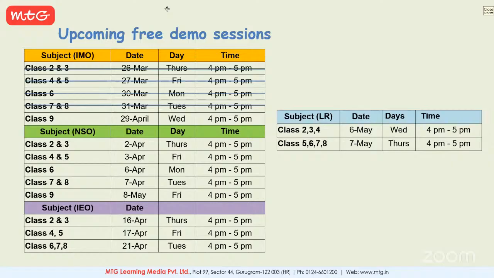Ma'am discussed different types of questions, like select the odd one out, a few Venn diagram questions, and selecting the correct statement. So these are the different types of questions that will be asked. Lubna ma'am, can you please go to that particular slide of types of questions so that students can have a look at the different types of questions?